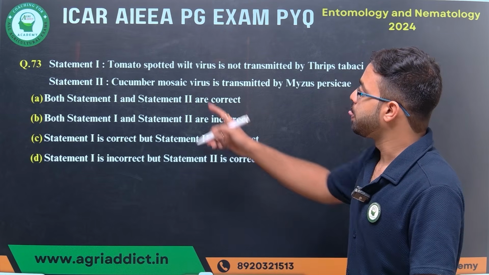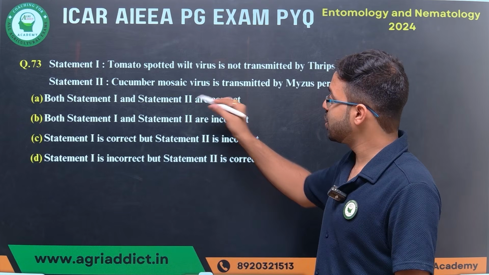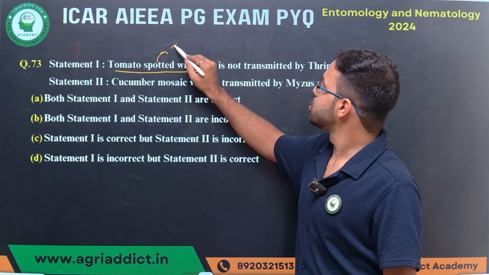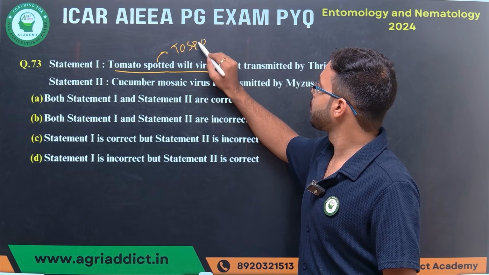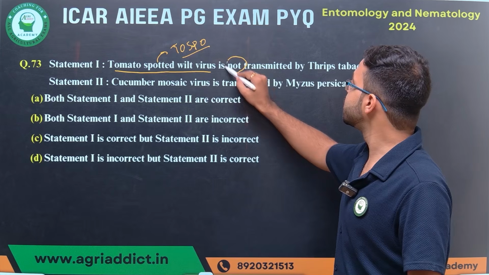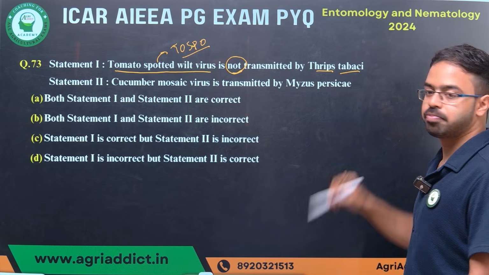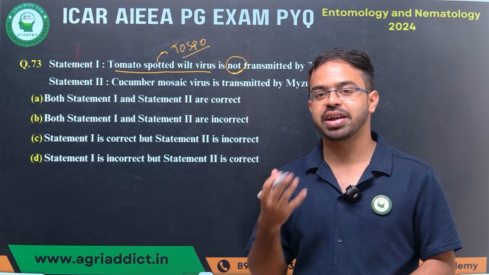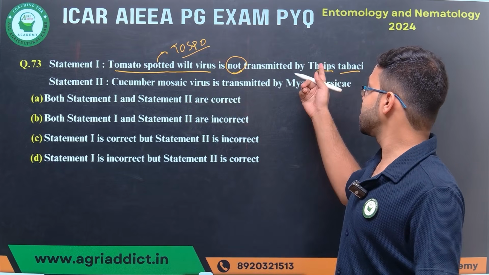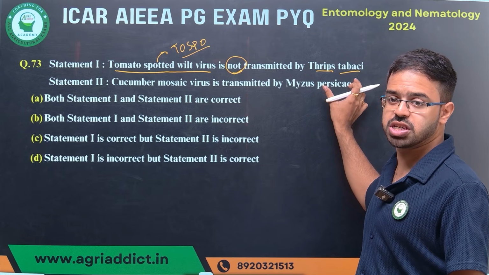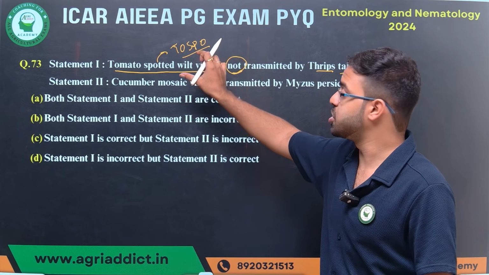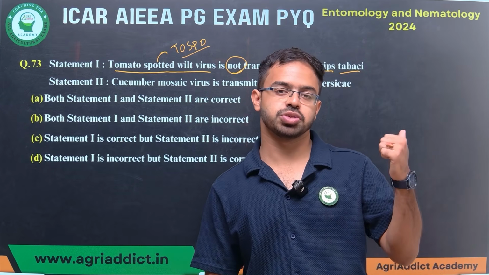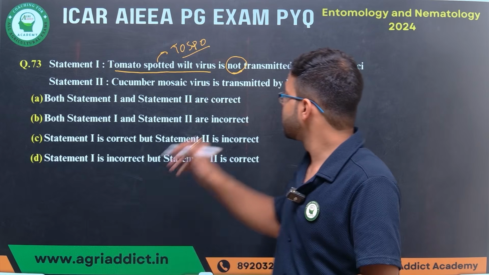Next is again a statement type of question. Tomato spotted wilt virus, this is a tospovirus, is not transmitted by Thrips tabaci. I've told you tospoviruses are transmitted by thrips. Now the question is whether this particular species, Thrips tabaci, transmits tomato spotted wilt virus or not. The fact is, tomato spotted wilt virus is transmitted by Thrips tabaci.